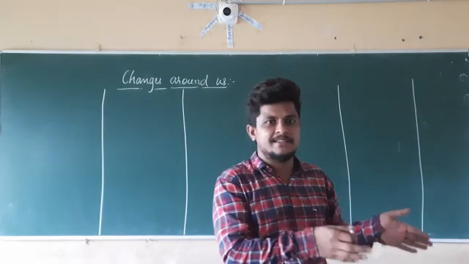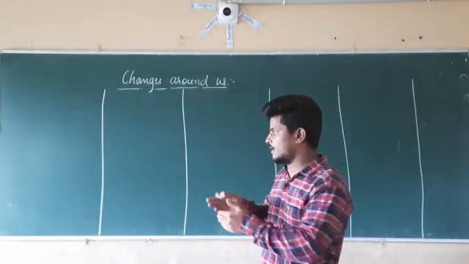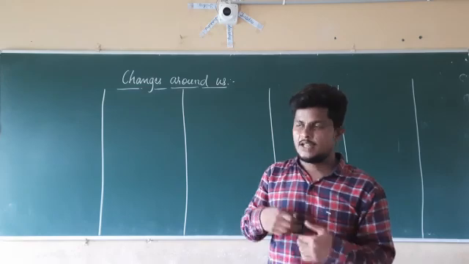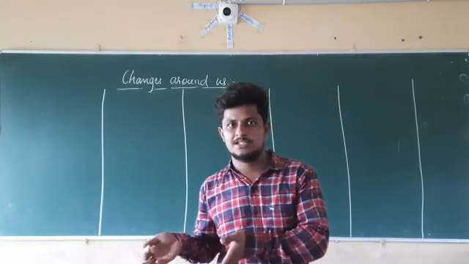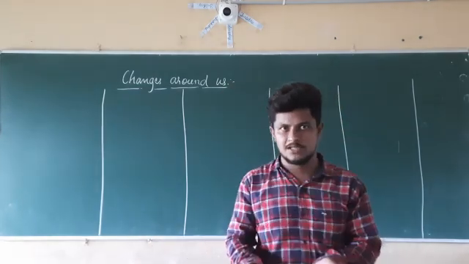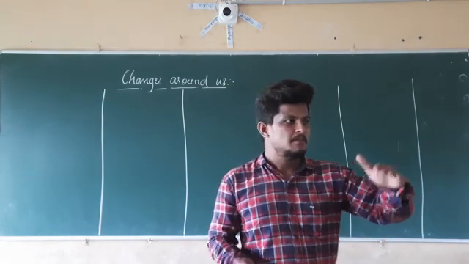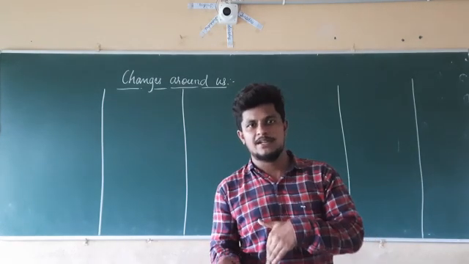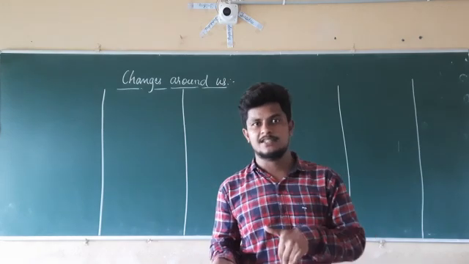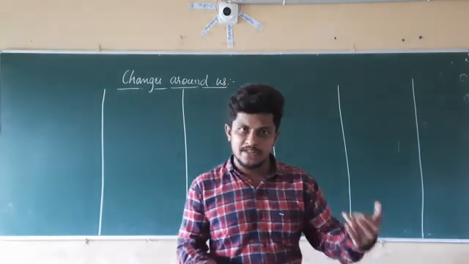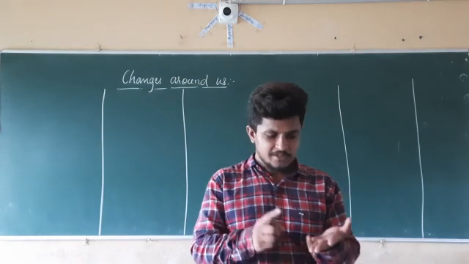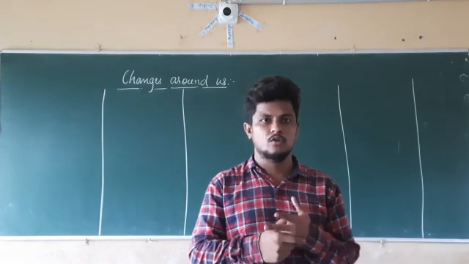So these are some examples of the changes occurring around us. If you take the natural ones, there is change. If you take the non-natural ones, there is also change. If you take the example of day and night, in the morning it will be day, at the time of night it will be night. Again, from day to night there is a change. In the same way, if you take the moon also, we have a full moon day and a no moon day.